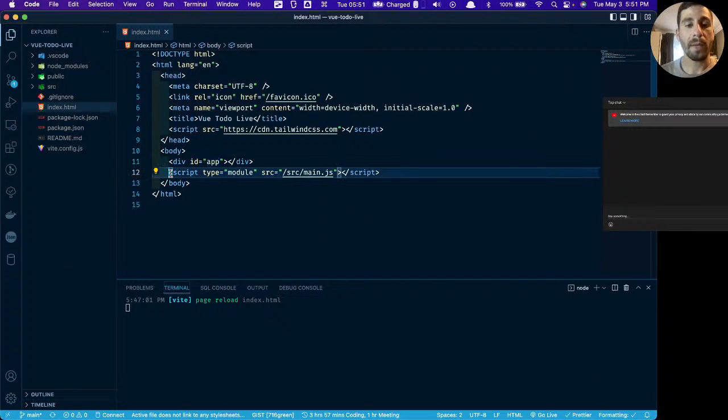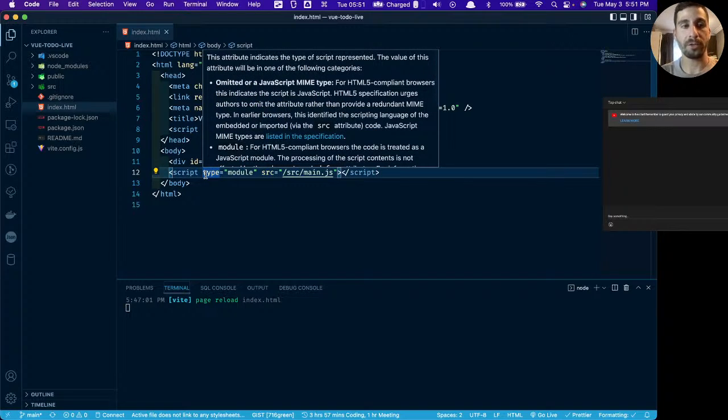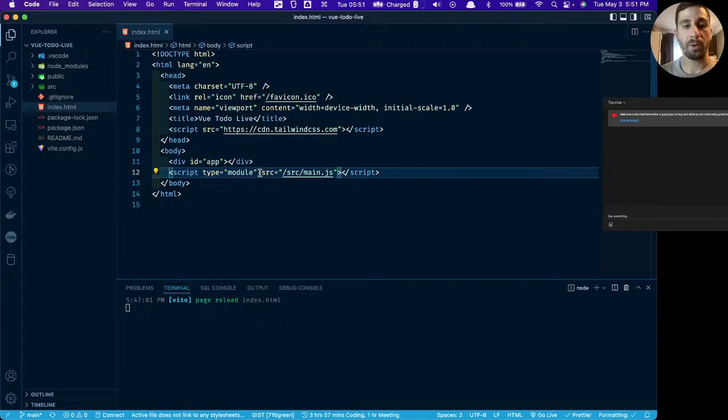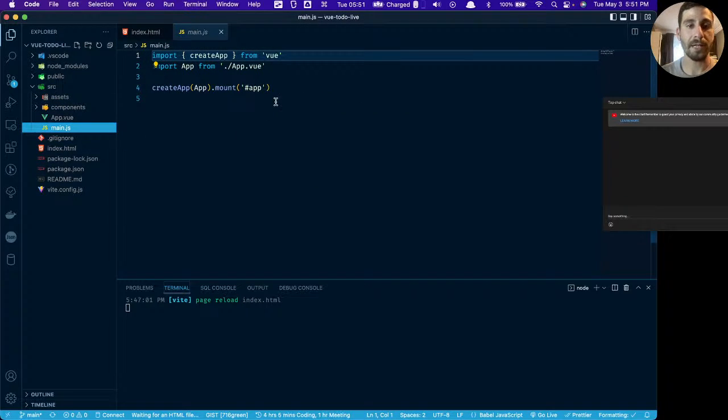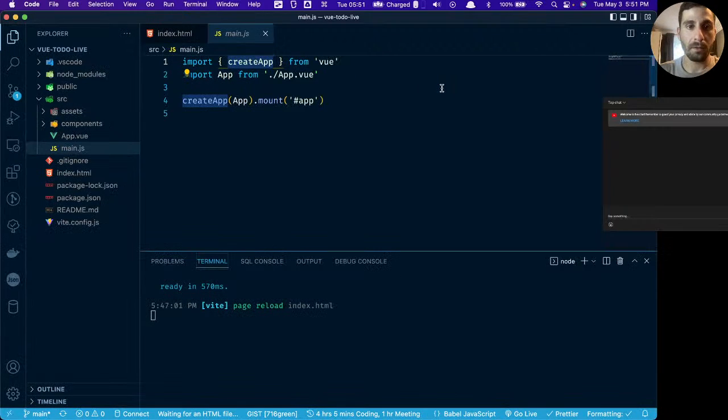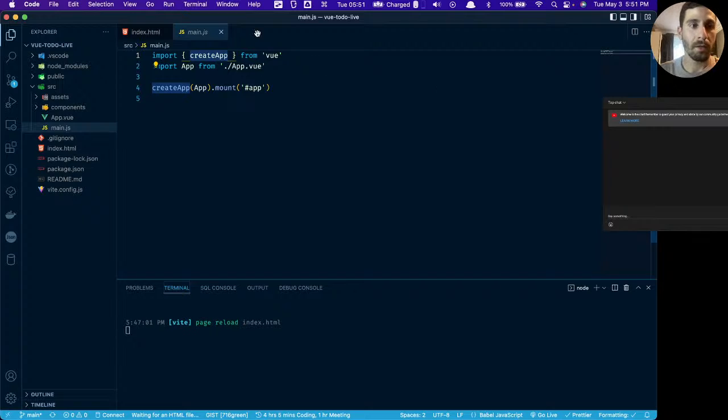Right underneath that, we have this script. It's a module, which means that we're importing it from another JavaScript file. And we're referencing within the source folder this main.js file. So if we go to source, we have main.js. Let's see what's happening here. We're pulling in, let's see, bear with me for one second.